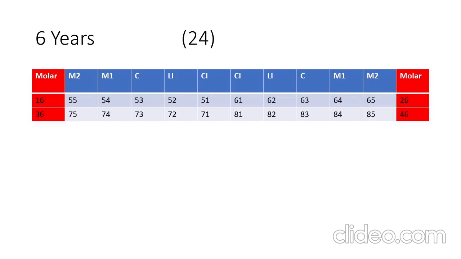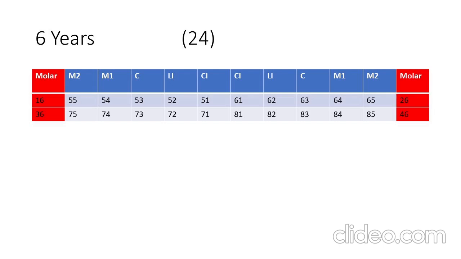Second digit suggests they are sixth from the center, which is the permanent molar 1. If you count the total number of teeth at this point, they have increased to 24. As the number increases from 20 to 24, these are called super added teeth.